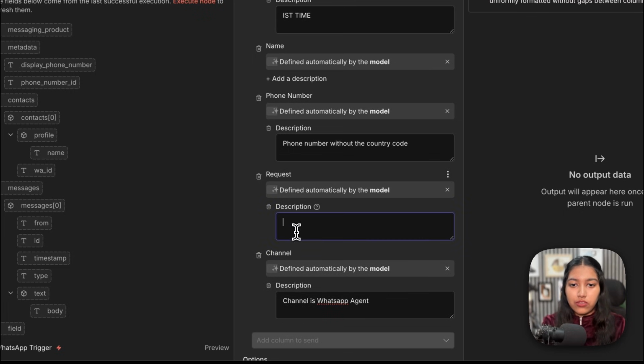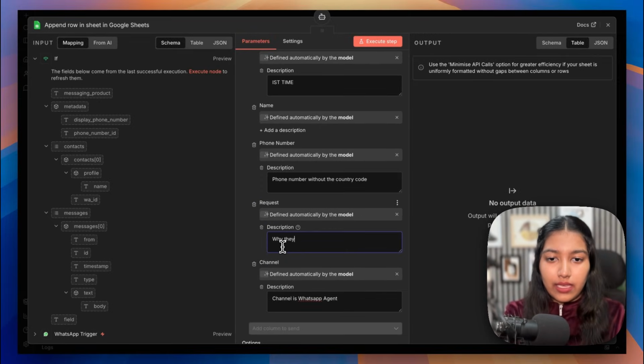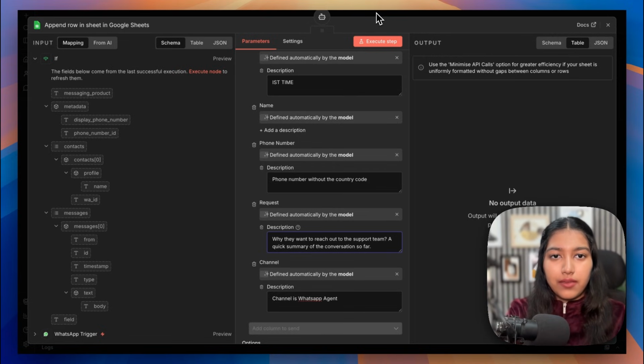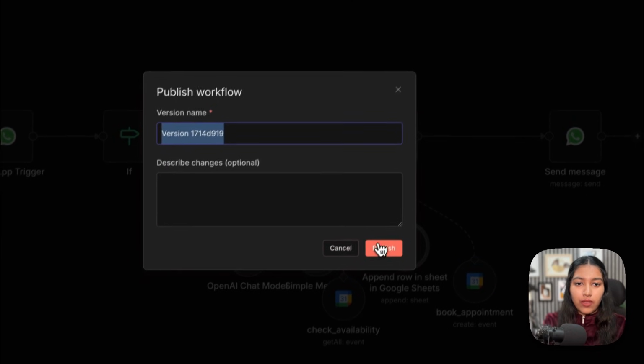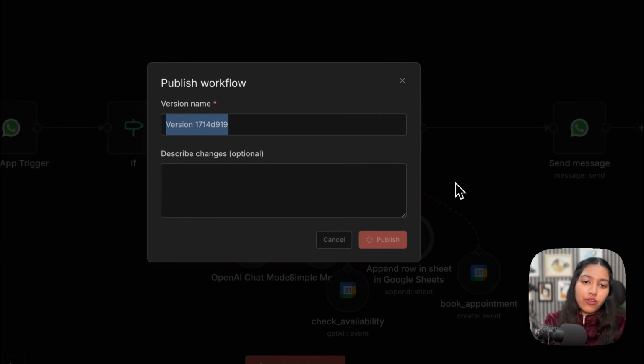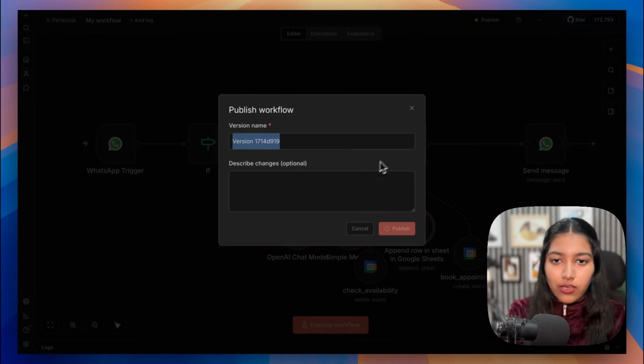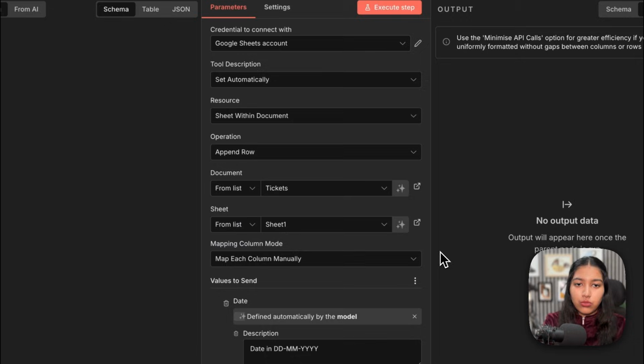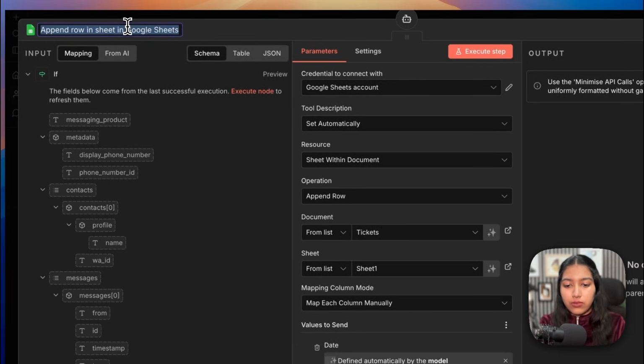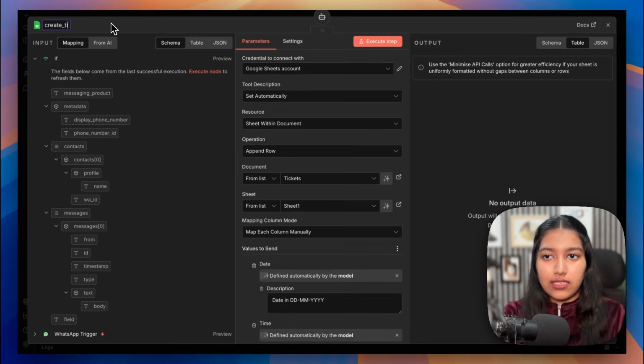For the request, you could also mention why they want to reach out to the support team, and a quick summary of the conversation so far. Alright, now let's publish it one more time. In the prompt, we have already mentioned the details of when and how you have to call that tool. If you want, you can change that. So it was called create ticket.